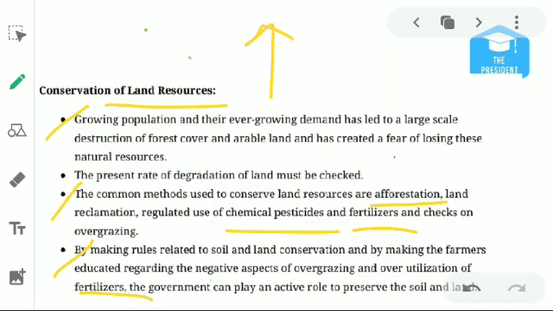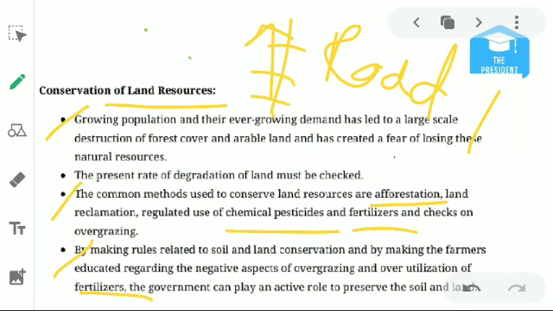And we can take wise decisions when making homes. For example, if we are making a road anywhere, we can plant trees on both sides of the road. If you are making a home anywhere, we can grow plants behind the house and inside the house also. So basically this will conserve the soil and the land resources.